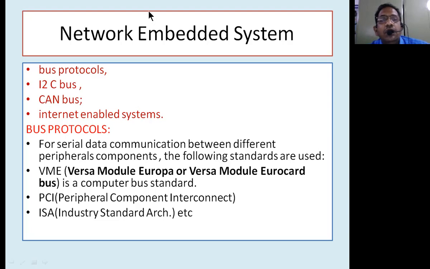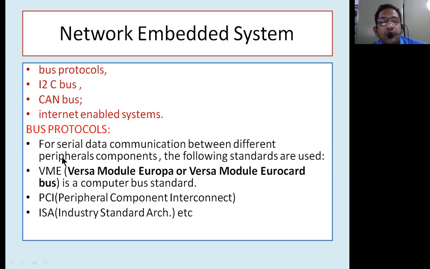To connect an embedded system to the network, we use several protocols: bus protocols, I2C bus, CAN bus, and internet enabled. By combining I2C bus, CAN bus, and some bus protocols, we can have internet enabled embedded systems.